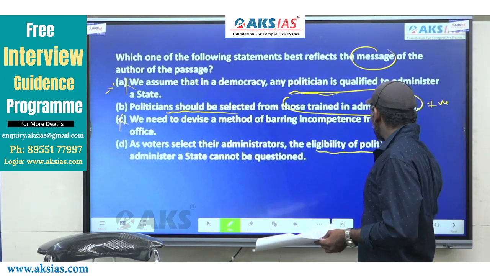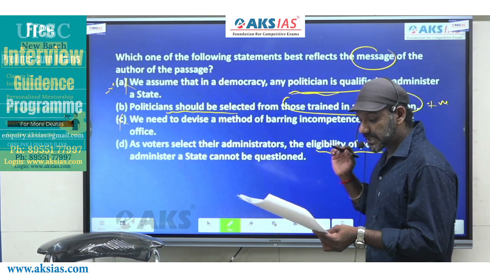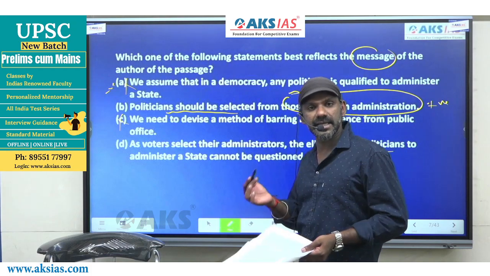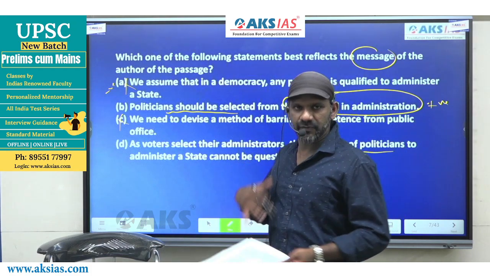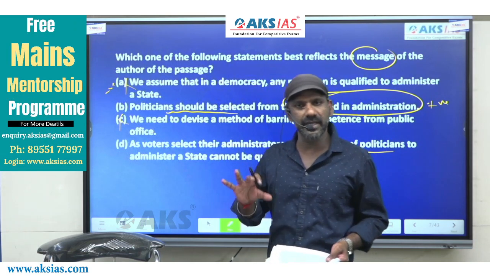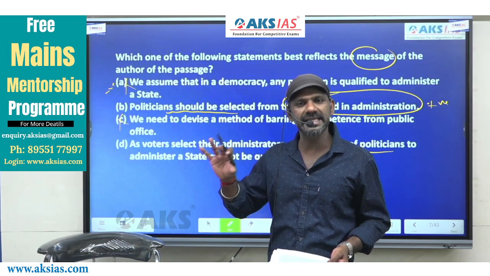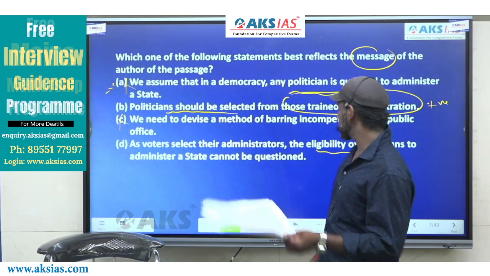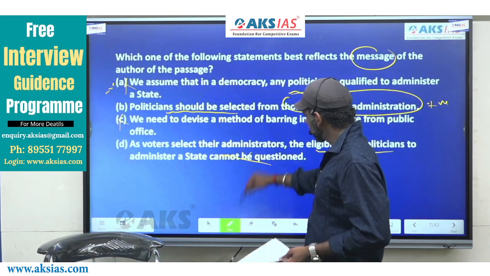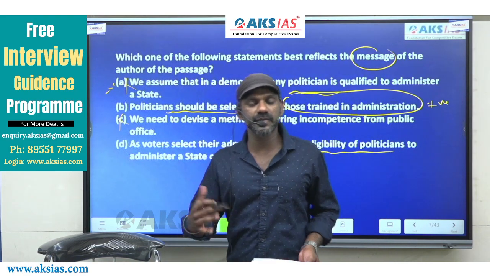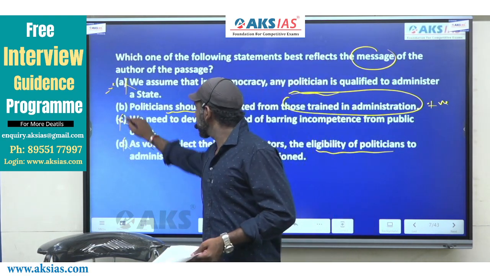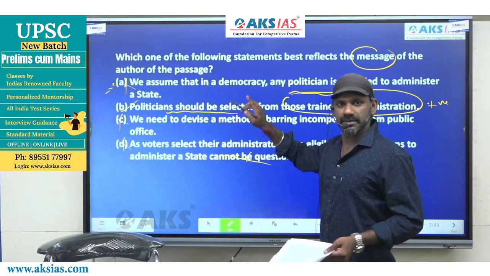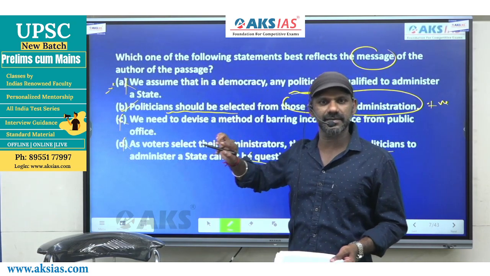Actually, we have to think whether a politician is eligible to administer a state or not. Only if we are sure that a politician is eligible to administer a state, we should elect him, right? This one says the eligibility of politicians to administer a state cannot be questioned. So this, in a way, contradicts the message being conveyed by the author. D is gone. The answer to this question must be B. Fine. I'm not saying that A is wrong. A is correct, but cannot be the answer to this question. Fine.